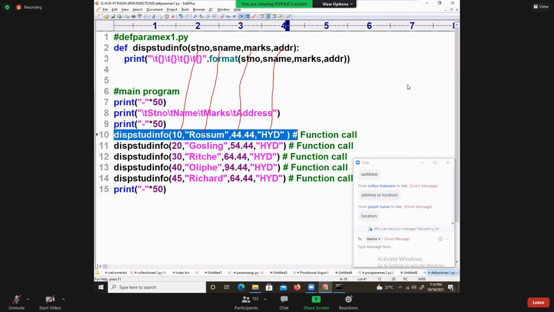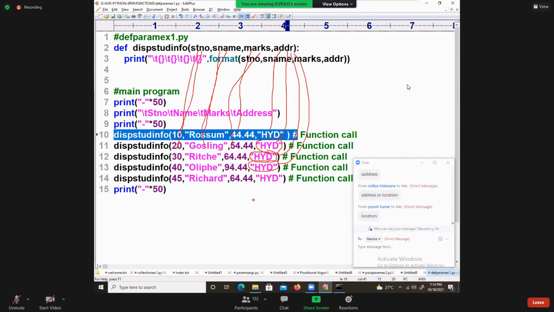Next 20 is carried, name and marks are different, but the next time also it carries Hyderabad, again the same value. Carefully observe it.